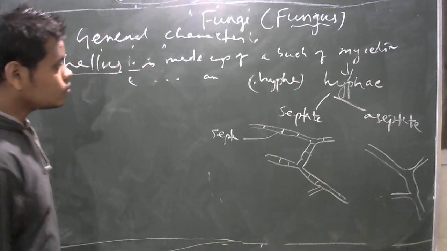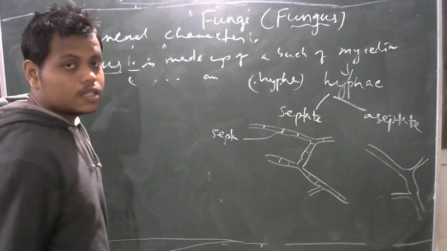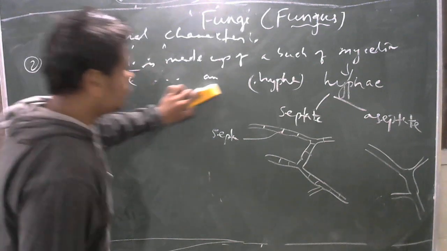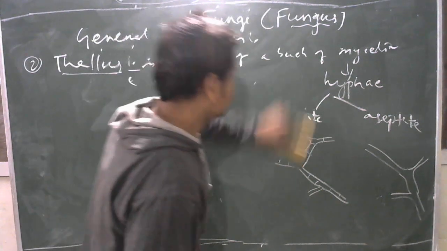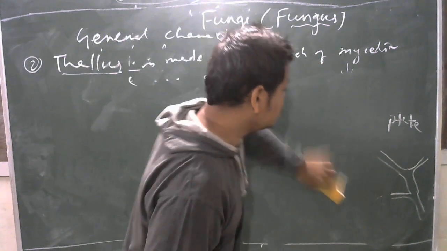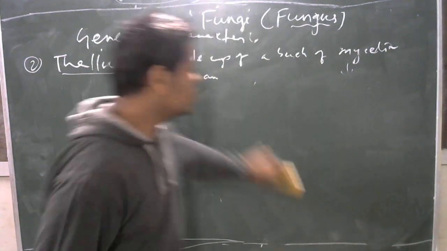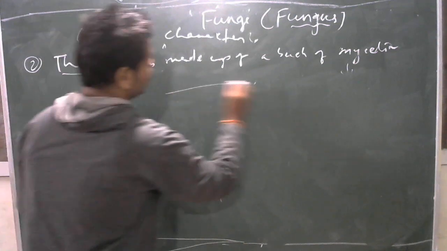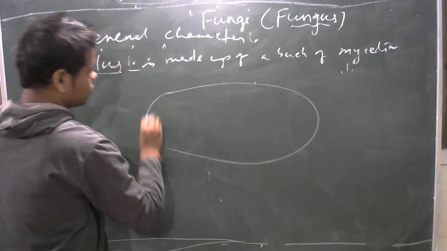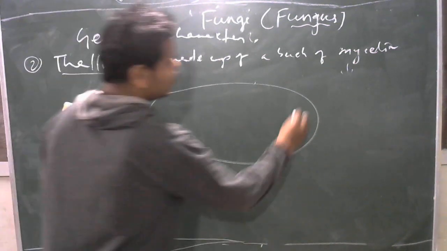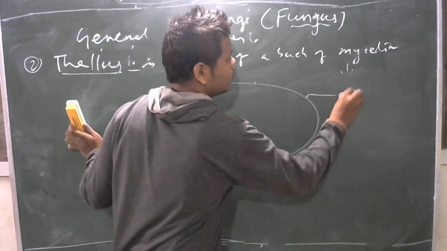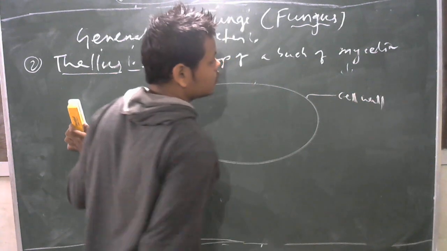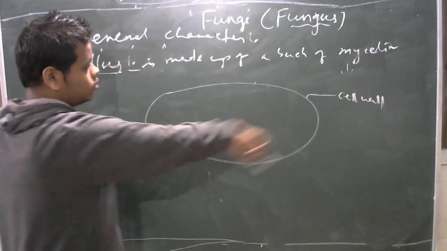Okay. And then what is the ultrastructure of a thallus? Let us discuss. Ultrastructure means the structure we will see under the electron microscope. How does a fungal thallus look under the electron microscope? Under the electron microscope we will find the cell wall.